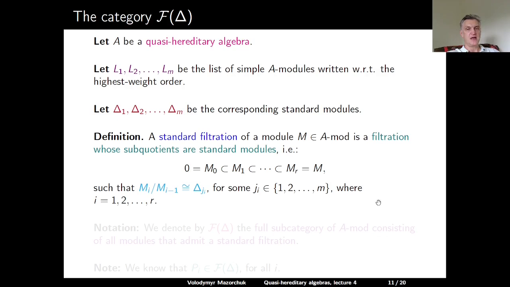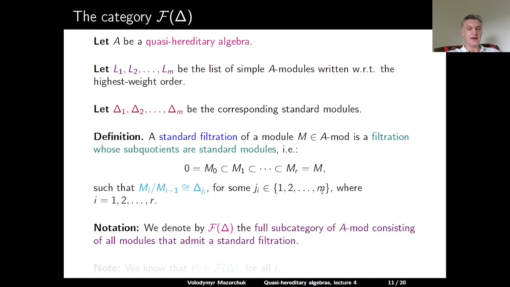In other words, we have a filtration of M which starts from 0, this is M0, goes to M1, M2, and so on, all the way up to Mr, which is M. And the condition is that for any i from 1 to r, the quotient of Mi modulo Mi minus 1 should be isomorphic to some standard module, delta Ji, where Ji is some index from 1 to m.